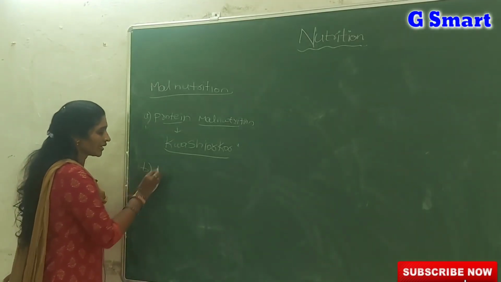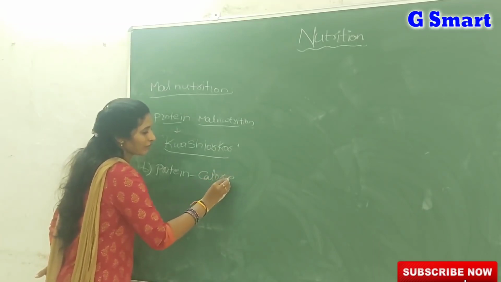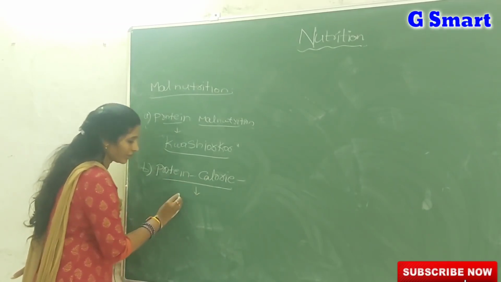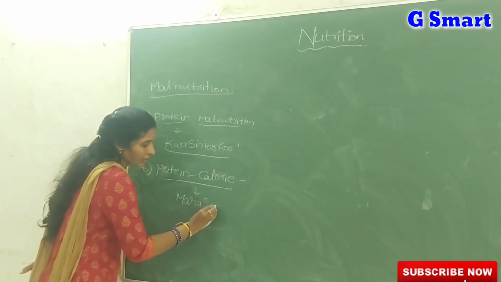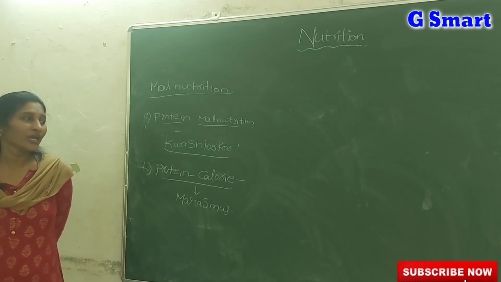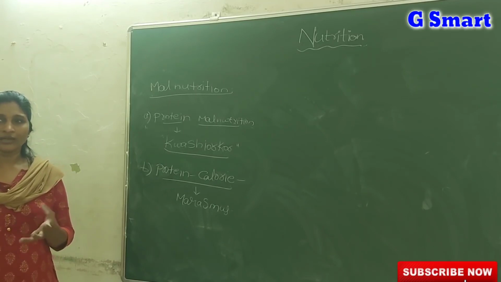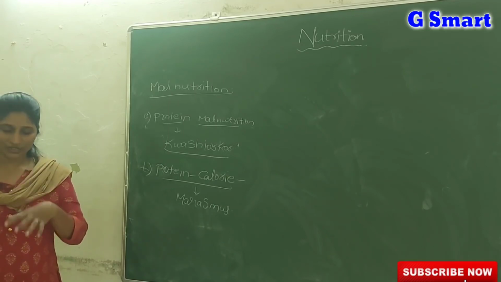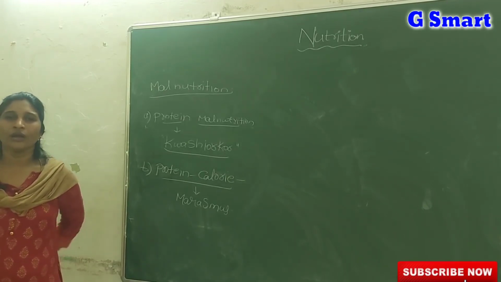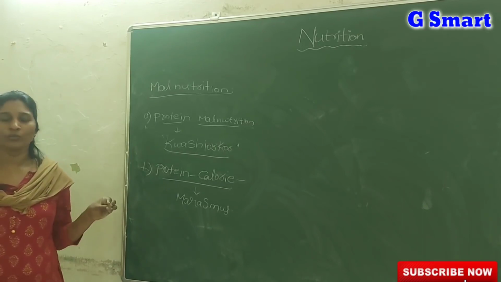Next, coming to protein calorie malnutrition: if the diet lacks proteins as well as carbohydrates and fats, that condition we call marasmus. In the textbook pictures, kwashiorkor children have a fluffy face and a moon-like swollen belly. But a marasmus child is very lean and weak, the ribs are clearly visible, and there is very poor muscle development.